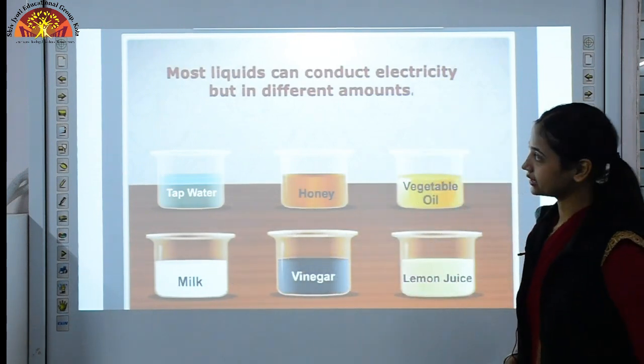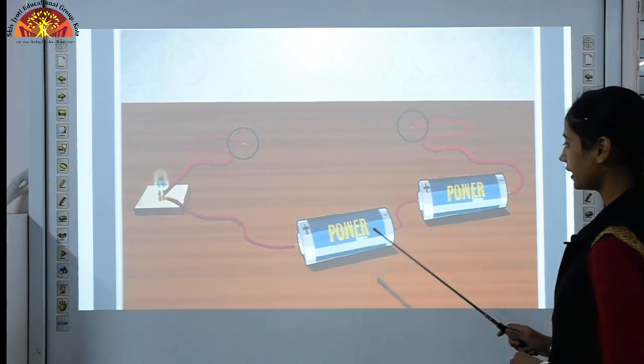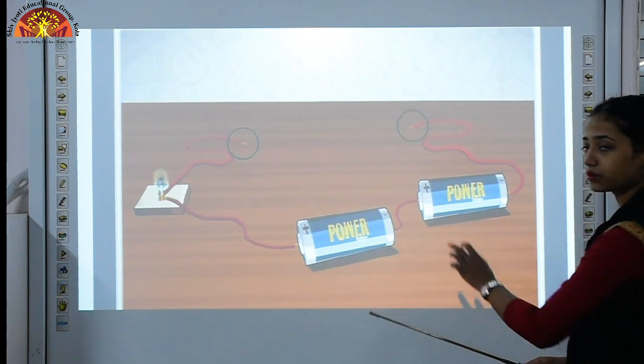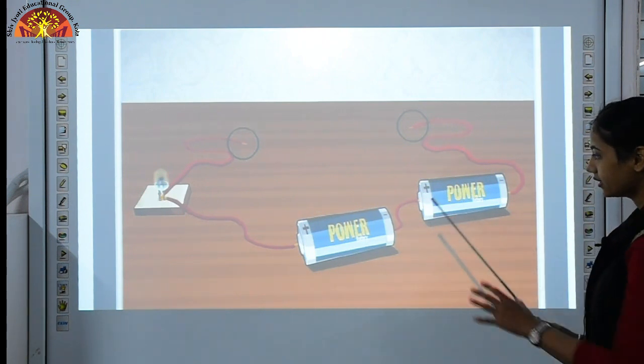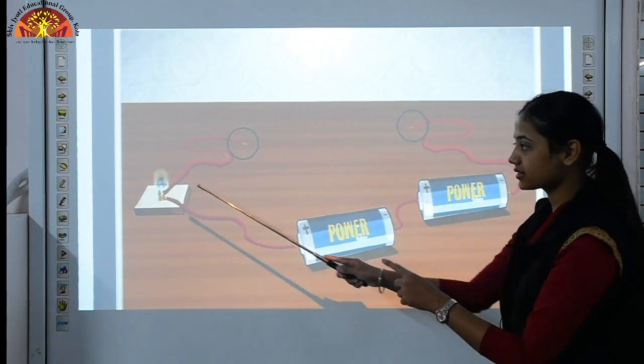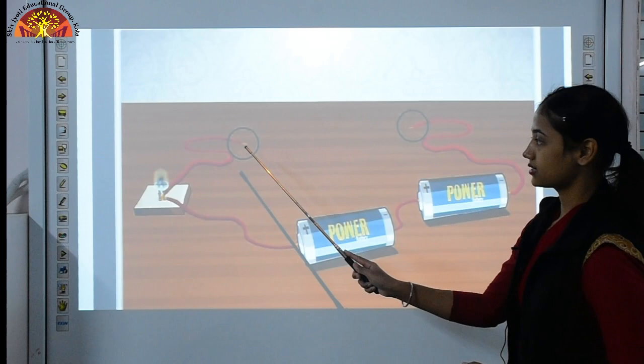So how will you check it? This is again our very simple circuit. Here we have used two cells. You can clearly see these are two cells, that means they are forming a battery. These are red wires for connection. This is an LED bulb and these are two free ends.